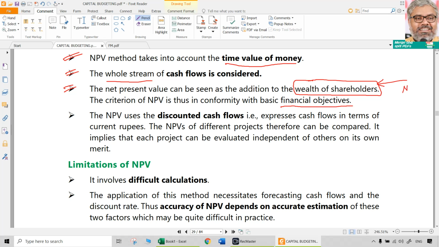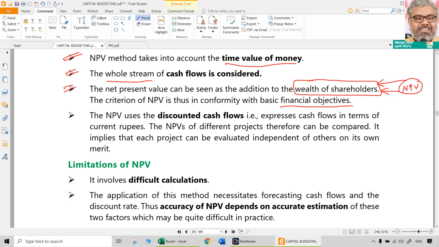Which one is directly contributing to that objective? NPV. So NPV is a very important technique because it is meeting the original objective of financial management itself. That is why it is one of the most crucial techniques in financial management, in the context of investment decisions.